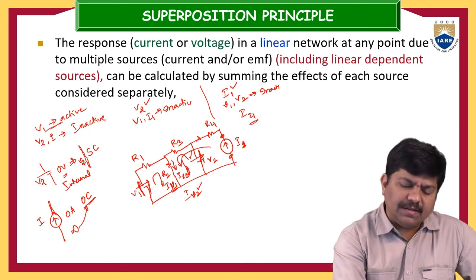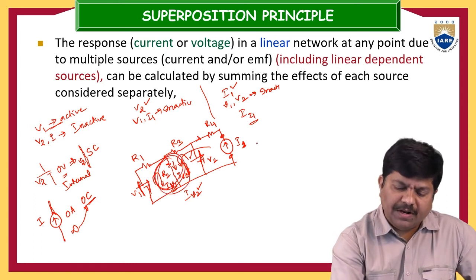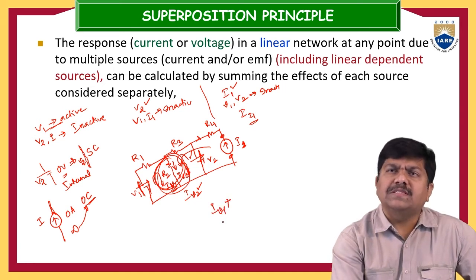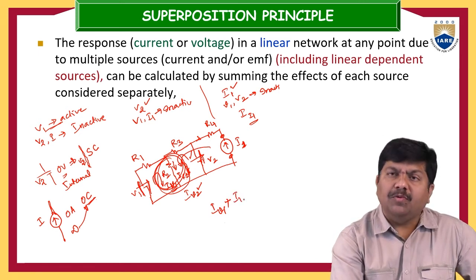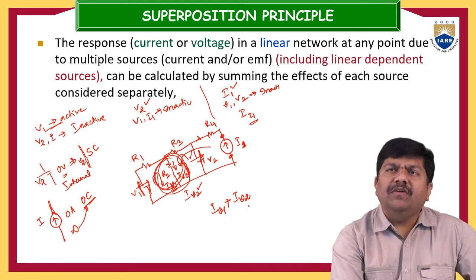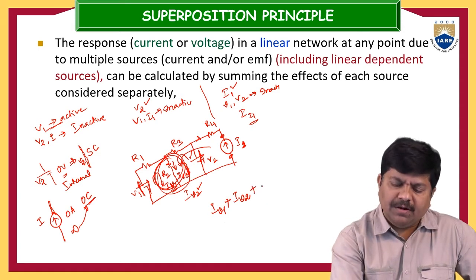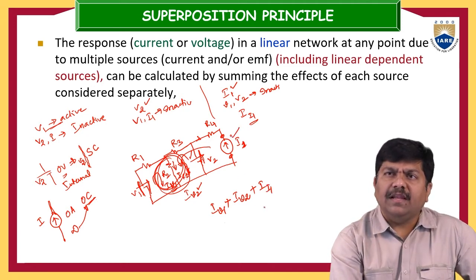So this single resistor has three responses. One response is IV1, when the V1 voltage source is active and the remaining energy sources are inactive. The second response is IV2, when only the second voltage source is active, and the V1 voltage source and current source are inactive. And the third response is II1, because only the current source is active and the remaining voltage sources are inactive.